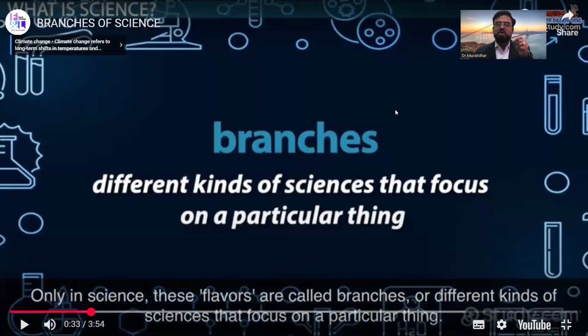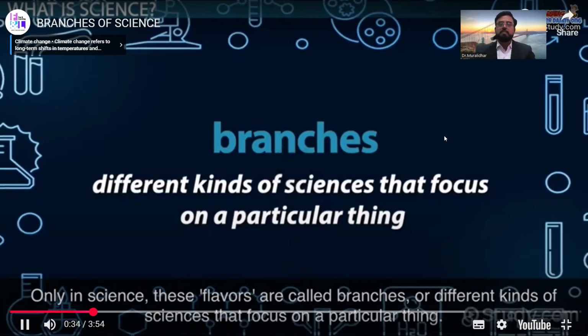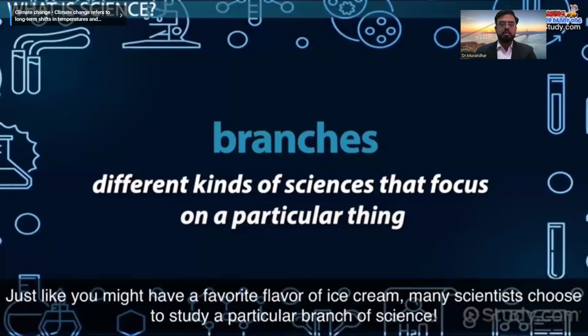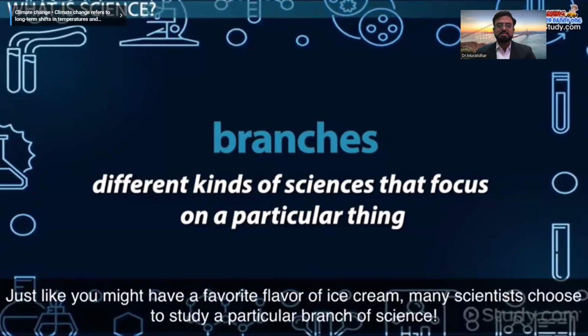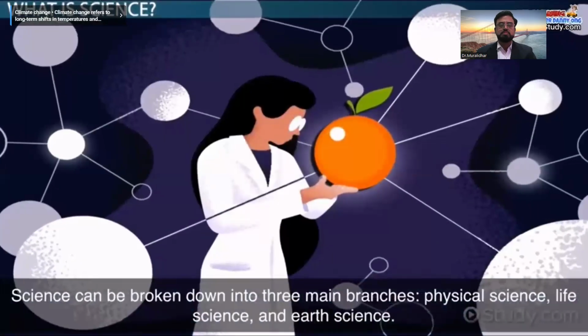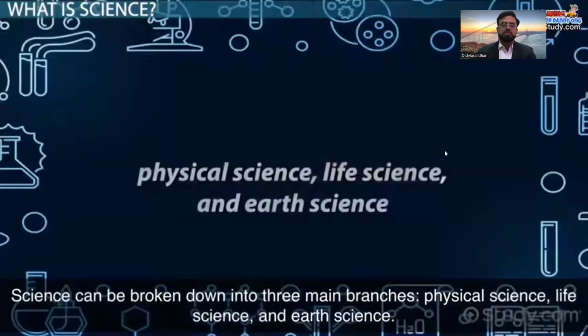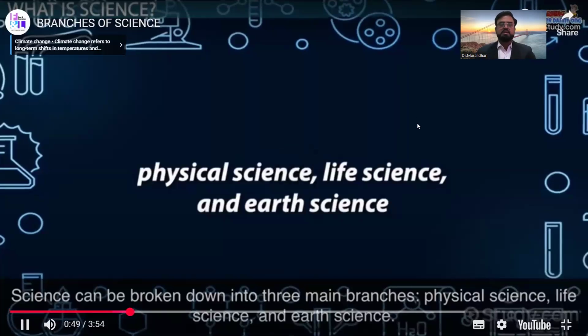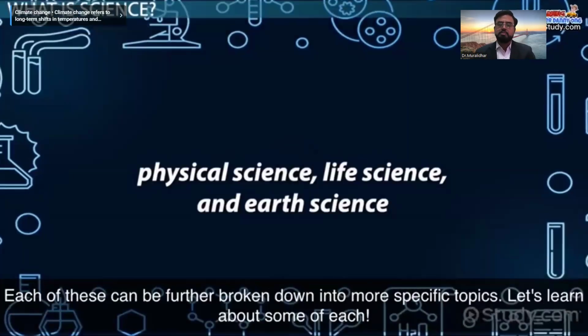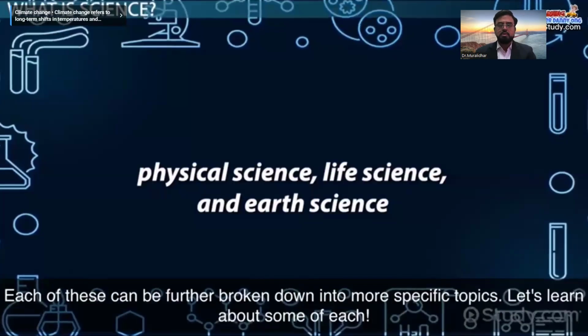Just as ice cream has a lot of flavors like butterscotch, vanilla, and chocolate, science also has branches focusing on a particular thing. Just like you might have a favorite flavor of ice cream, many scientists choose to study a particular branch of science. Science can be broken down into three main branches: physical science, life science, and earth science. Each of these can be further broken down into more specific topics. Let's learn about some of each.